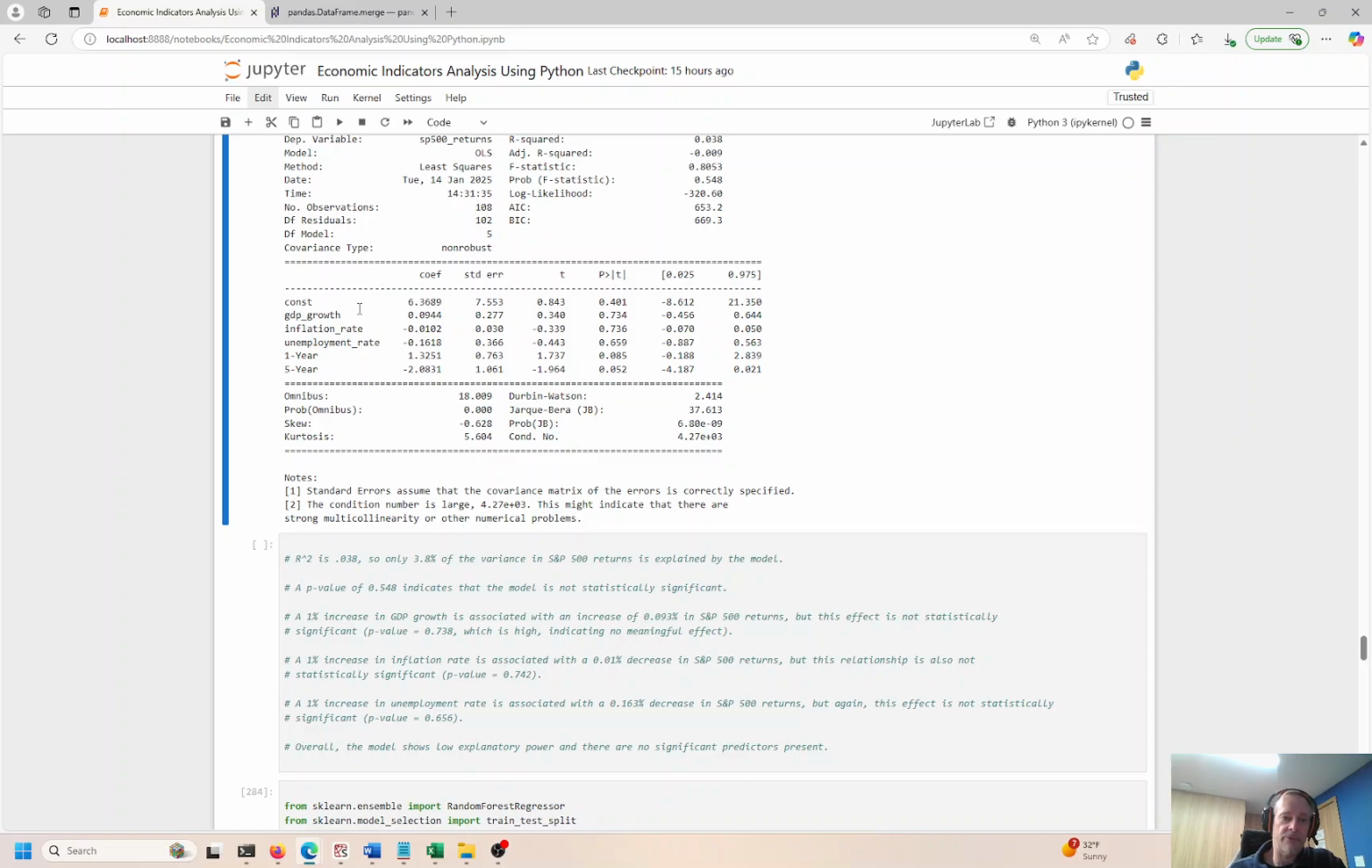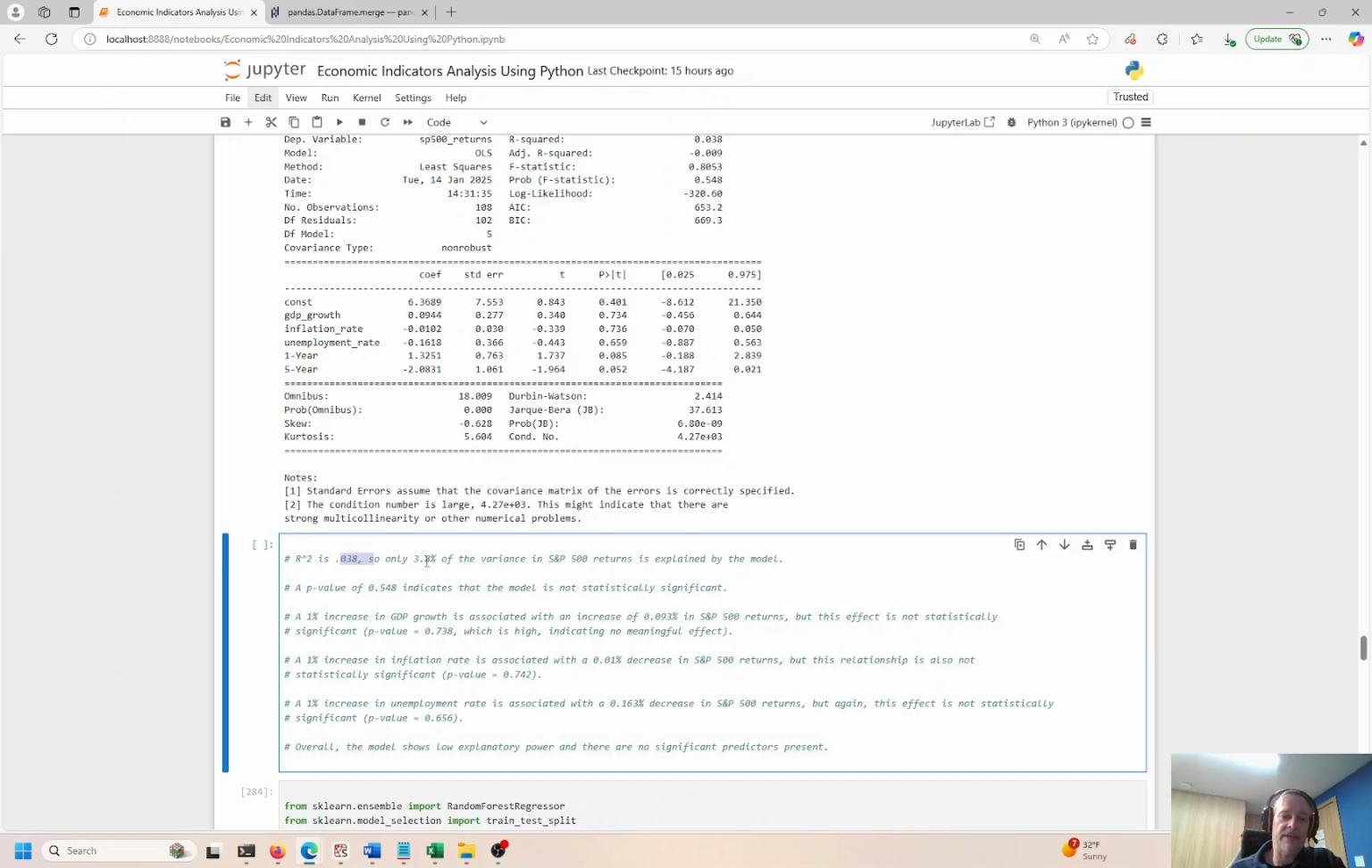We can see here's the OLS statistical printout result. The R squared is only 0.38, so it's pretty low. Only 3.8% of the variance of the S&P is explained by the model, so very low. P-value is 0.548, so pretty high.